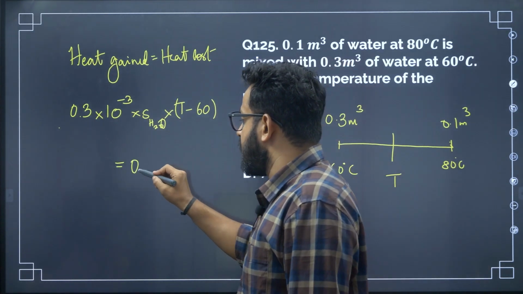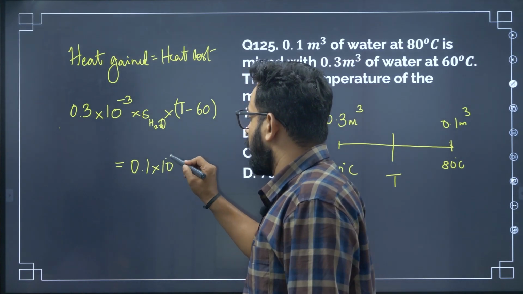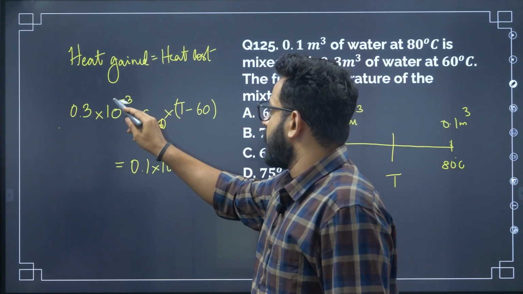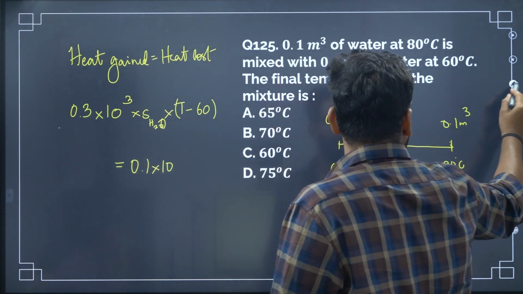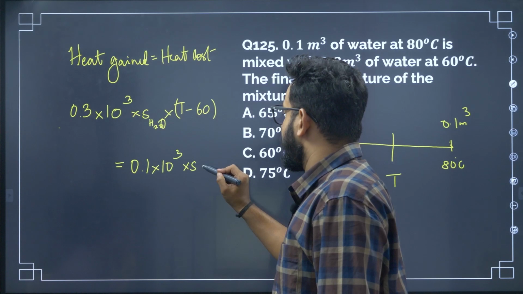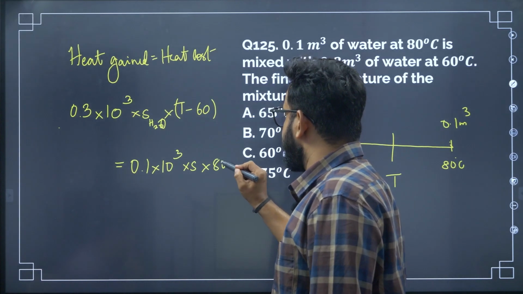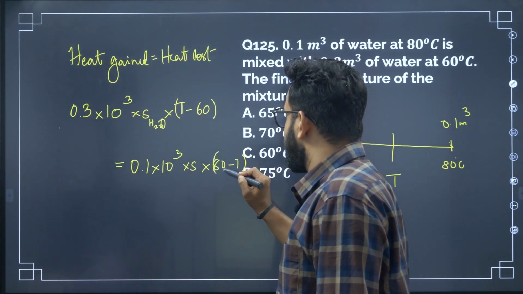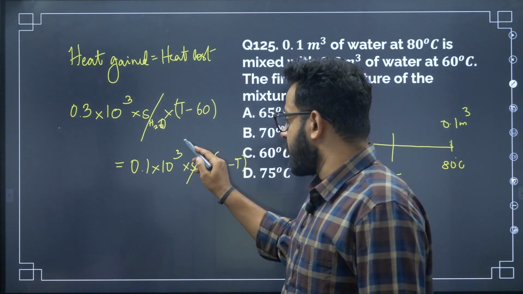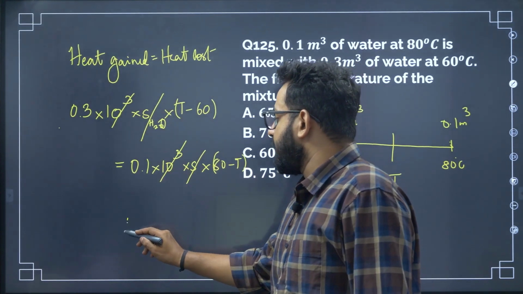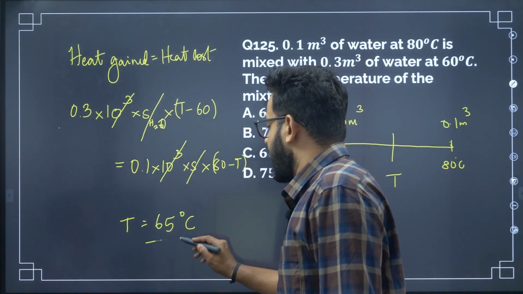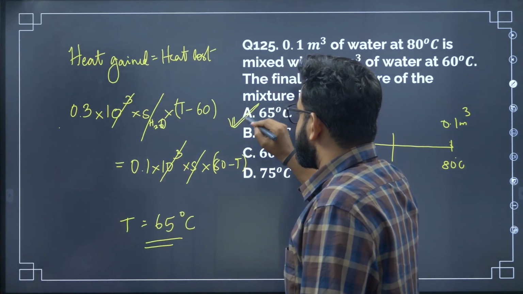So how much is heat lost? Same, we get the mass from the volume. It's not minus 3, my mistake. It's plus 3. Density of water is 10 to the power 3. All right, into once again specific heat of water into 80 minus T. So equilibrium is lesser than the hot temperature, 80 minus T. All the equivalent terms will get cancelled. 10 to the power 3, 10 to the power 3 will get cancelled. Ultimately, the temperature comes to 65 degrees Celsius. The correct answer finally is 65 degrees Celsius.